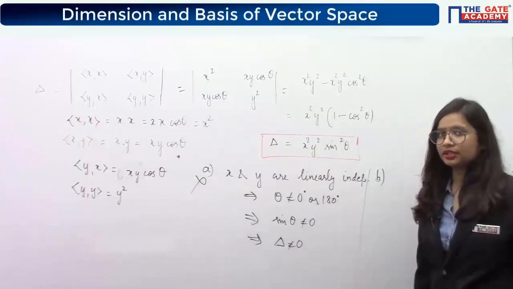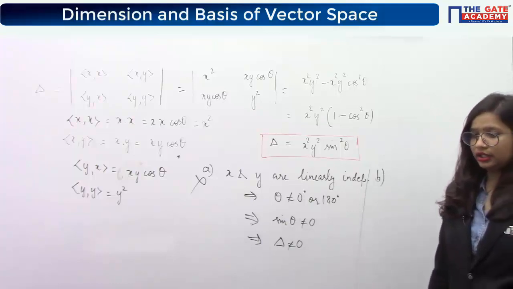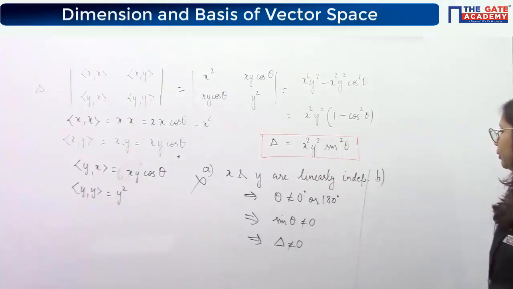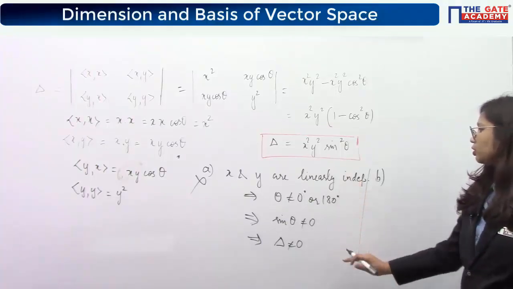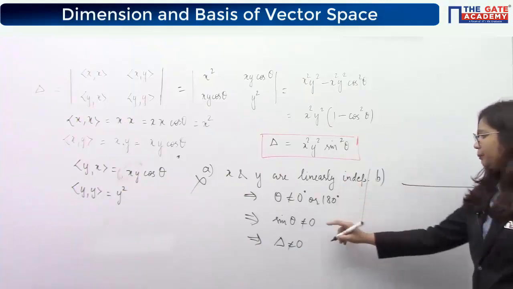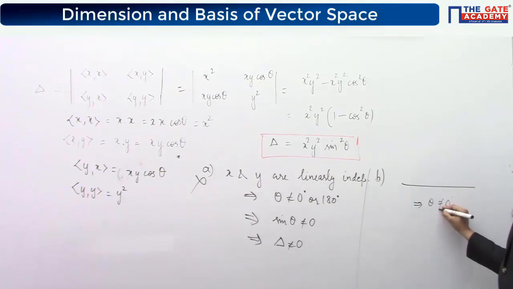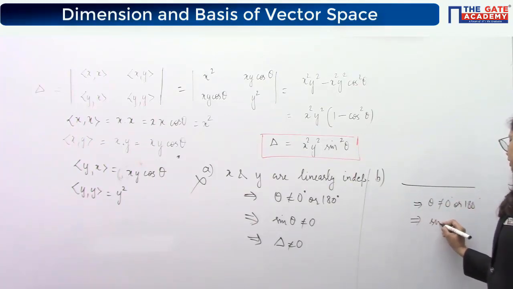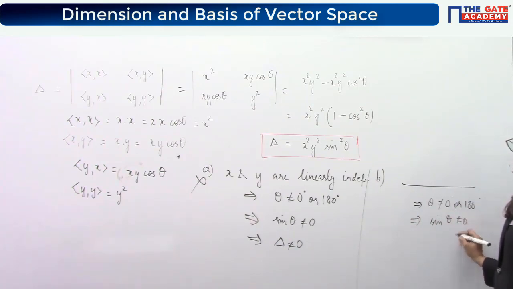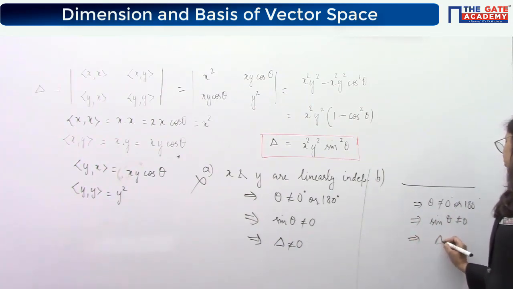So again the same thing is written over there, that it is positive when x and y are linearly independent. Following the same conclusion, x and y being linearly independent implies what? Theta is not 0 or 180 degrees. That implies sin theta is non-zero, and then del value.